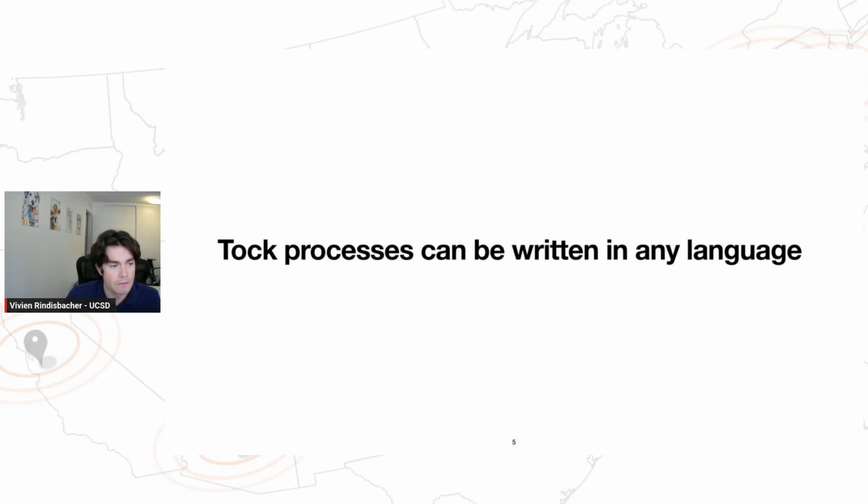Now, Tock aims to support off-the-shelf code. And this means that you can't simply just restrict processes to be written in safe Rust. But at the same time, we also can't just let processes run willy-nilly. We actually need to make sure that they're isolated from both each other and the kernel. Otherwise, one compromised process could just take over the entire system. So how does Tock actually isolate processes?